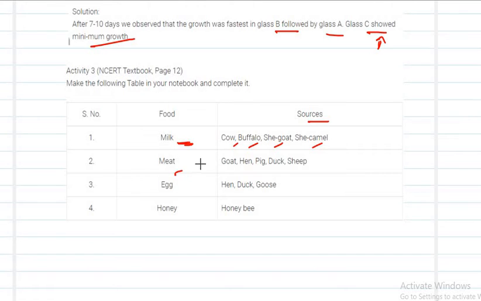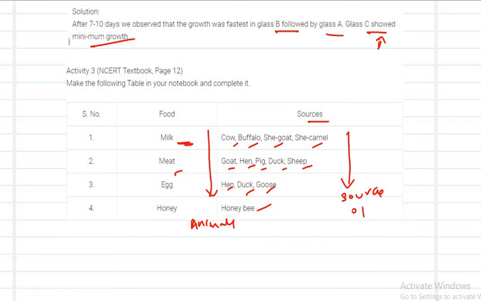Next, meat. Goat, hen, pig, duck, sheep. All these come under the sources for meat. Egg. How will you get it? From hen, duck, goose. Next, honey. How will you get honey? That is from the honey bee. These are the sources of the food that we are getting from animals. Sources of animal food.